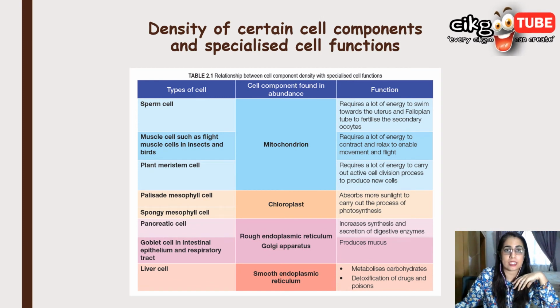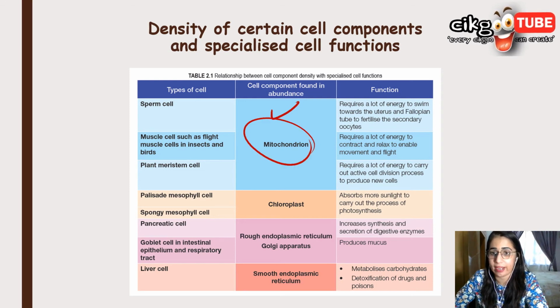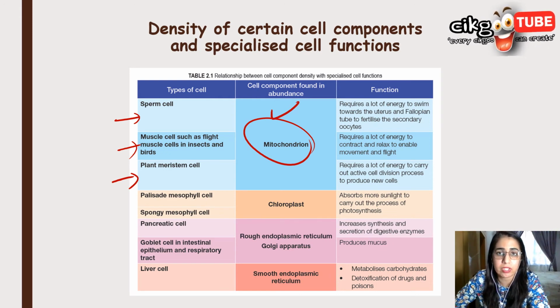Now, the density of certain cell components and specialized cell function. Here I want to stress that you have to know which organelles are found abundantly and where. Sperm cells have a lot of mitochondria. Muscle cells, flight muscle cells in insects and birds, and meristem cells all have a lot of mitochondria. Mitochondria, we know, function to generate energy.